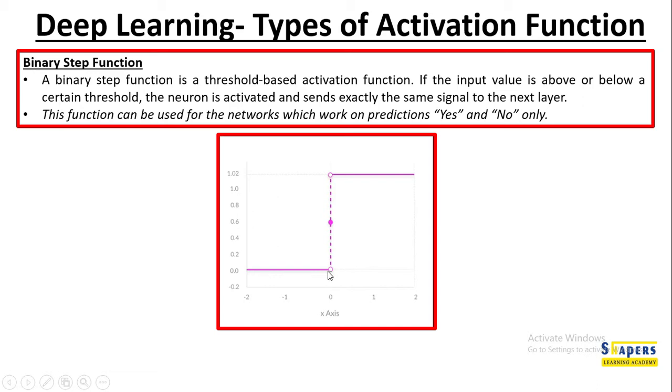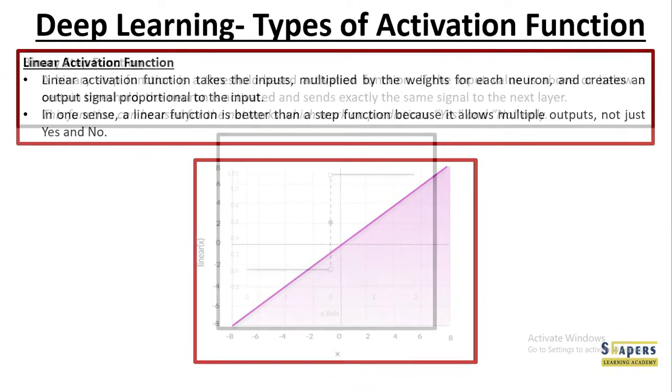Something like this. This binary step function can be an activation function when there are neural networks which work for yes or no. So beyond a certain threshold, this value changes, 0 changes to 1. This is the yes part, this is the no part. So this function has its own limitation, where a binary step function can be used as an activation function only if the predictions have only two categories, yes and no.